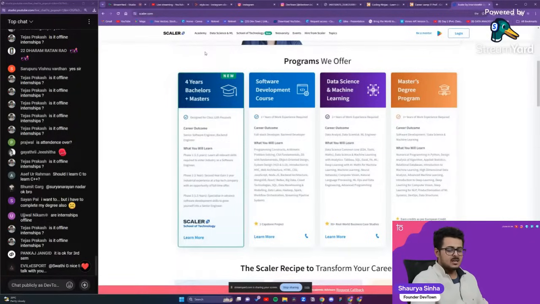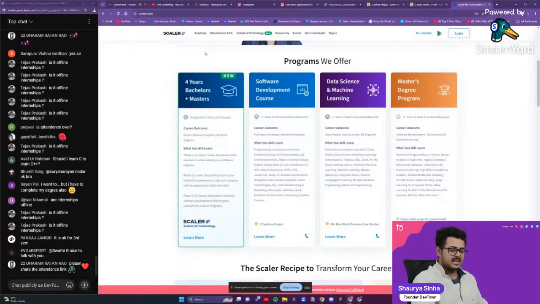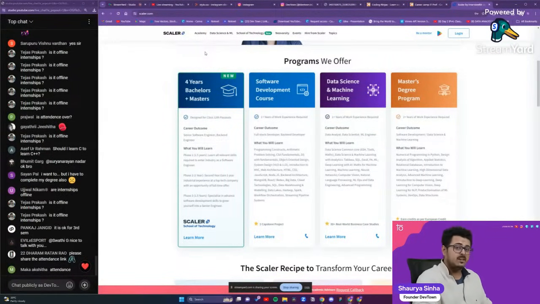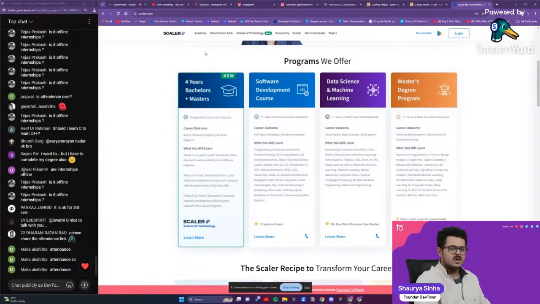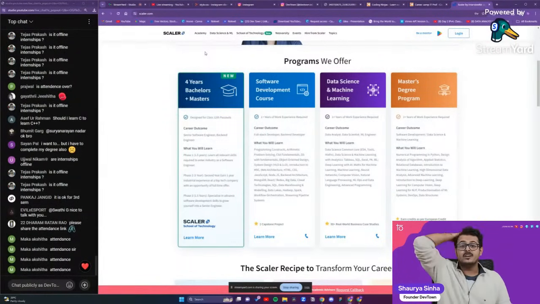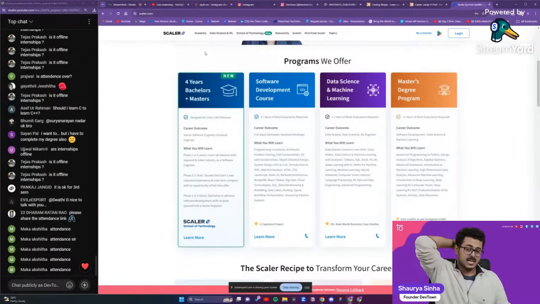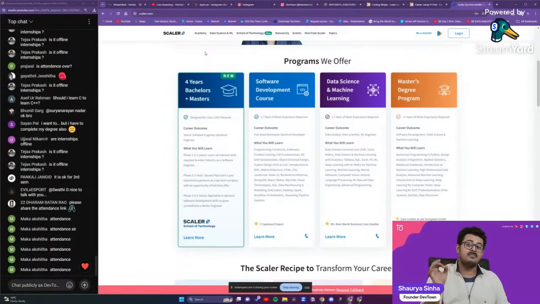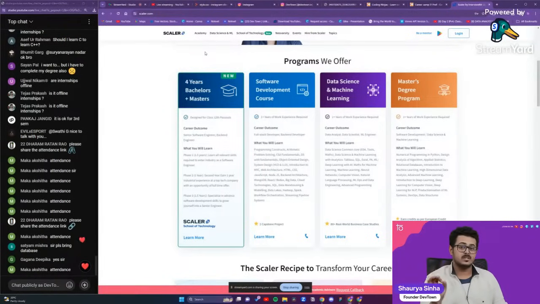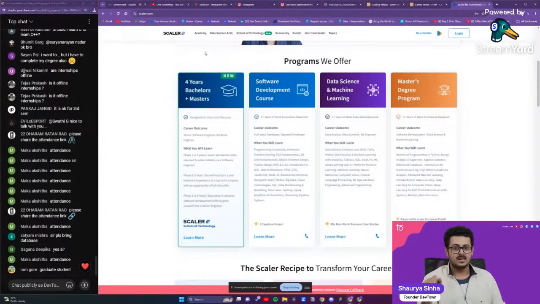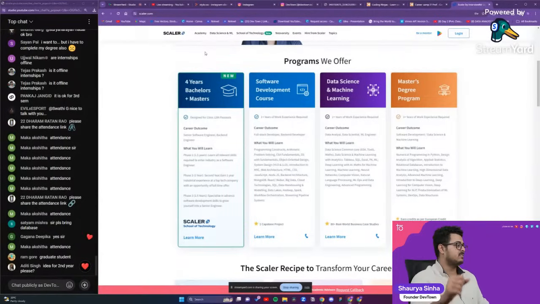The trend is that first and second year students, when they join early, are the ones able to get into good MNCs. Third year students, if they do very well during the program and give 150%, then get into MNCs or good startups at a good pay. For example, in full stack development, we have 100% placement. In the full stack development batch, up till this point, we have had 100% placement. On top of that, the average package in full stack is right now approximately 15.3 lakhs per annum.